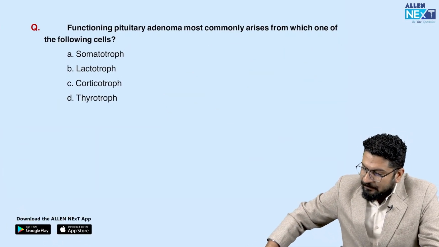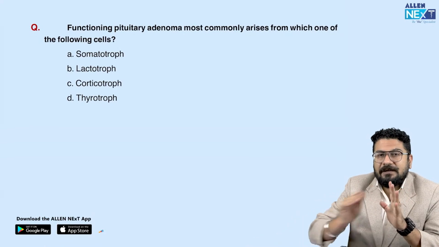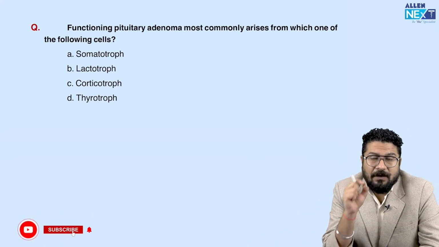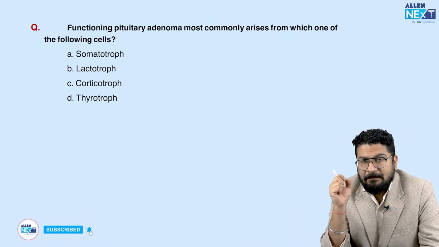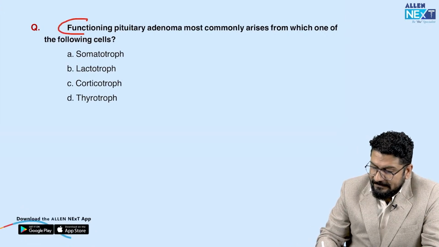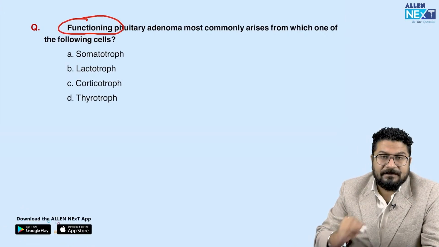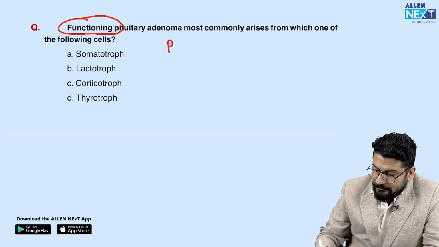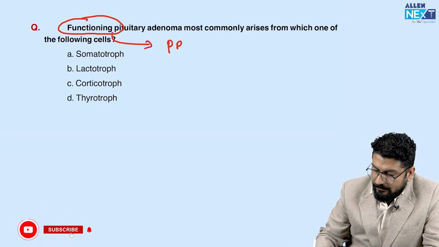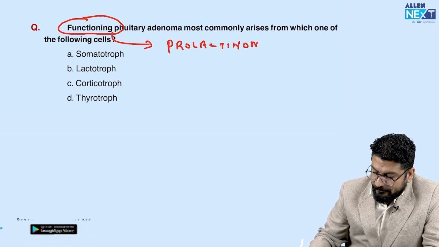Functioning pituitary adenoma most commonly arise. So remember, I told you the most common tumor of pituitary is non-functioning microadenoma. But if they're asking functional, it means it is releasing some hormone. So mostly what they release is prolactin. So functioning means they are releasing hormone. So that hormone is generally prolactin. And that tumor is called prolactinoma.